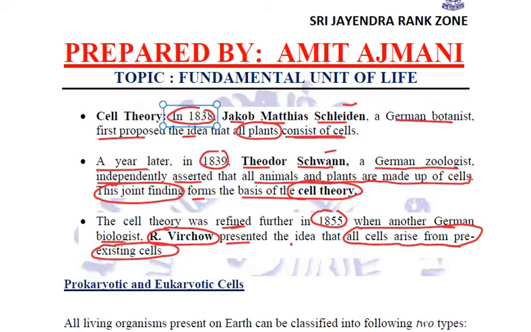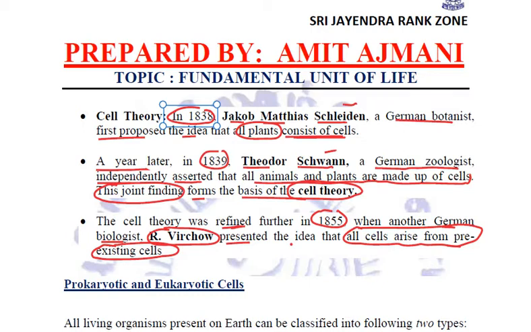They divide and further divide to form new cells. So cell theory was given by Schleiden and Schwann, and Virchow, he expanded the cell theory, adding one another point that all the cells which are present today have arisen from pre-existing cells.